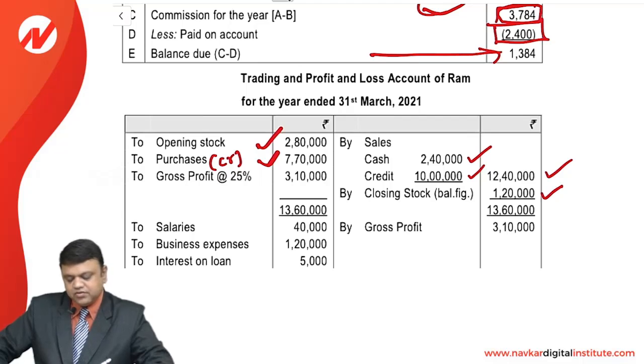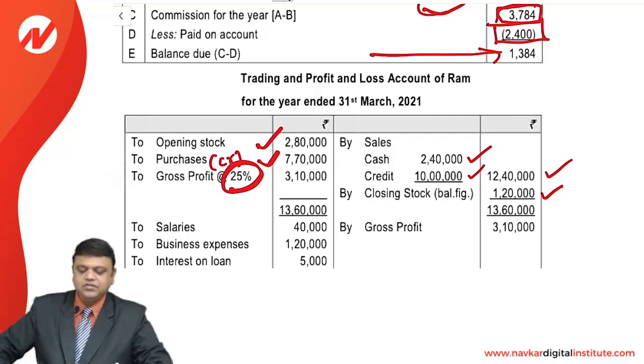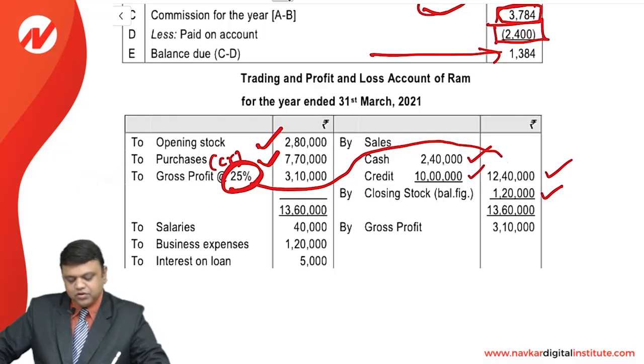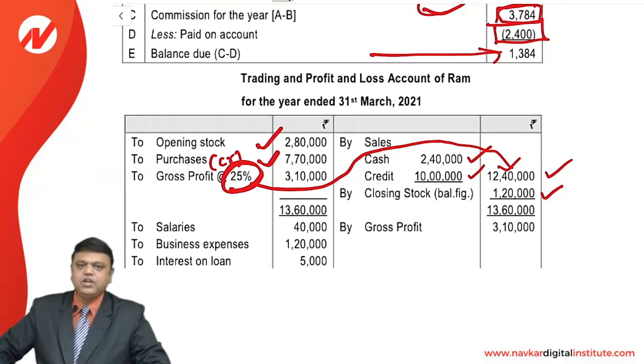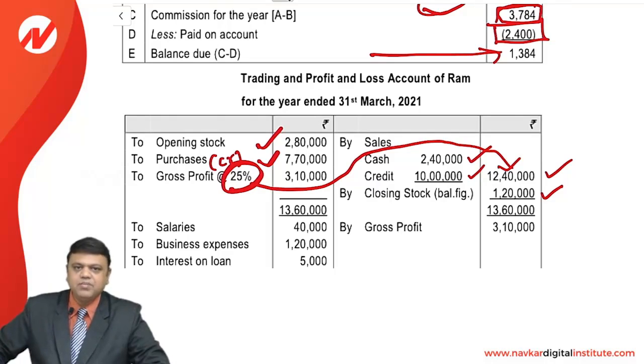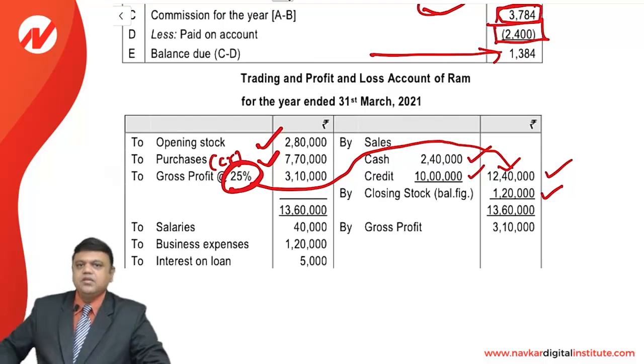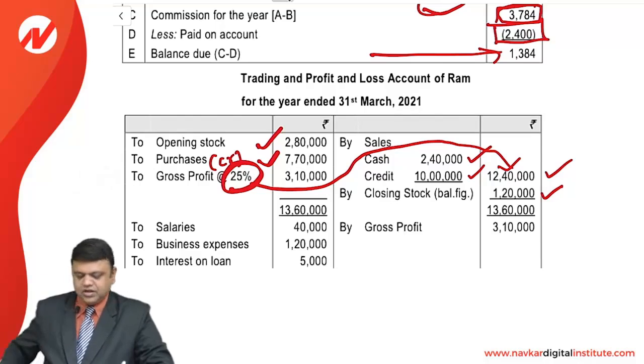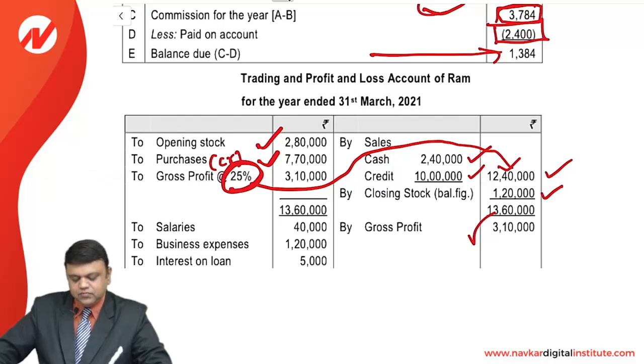Yes, this is very interesting. The reason: the profit margin is already given in the question. This 25% is always calculated on the total sales, so 12,40,000 multiplied by 25% gives a gross profit of 3,10,000, and the balancing figure is considered as the closing stock.